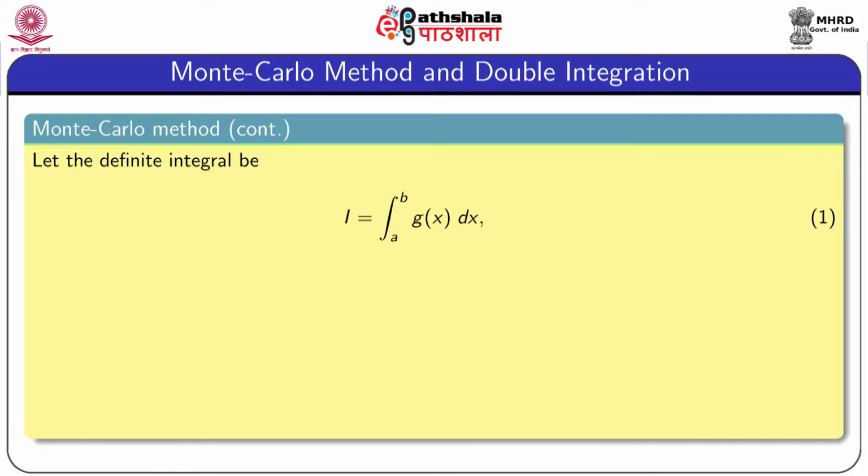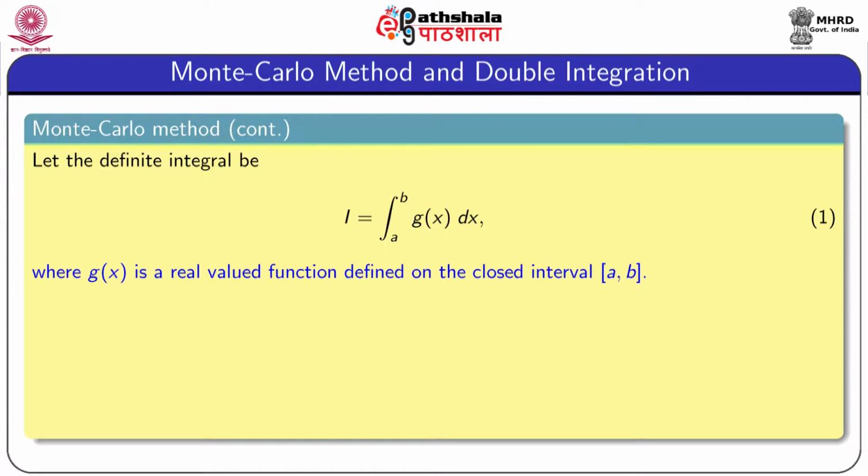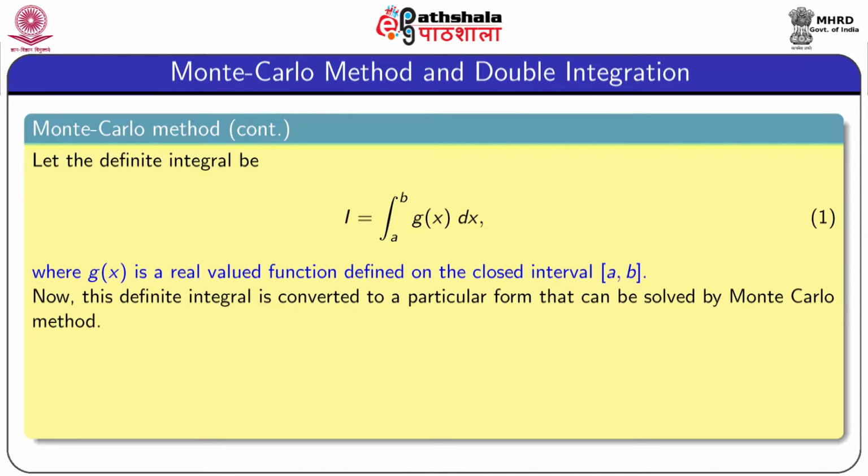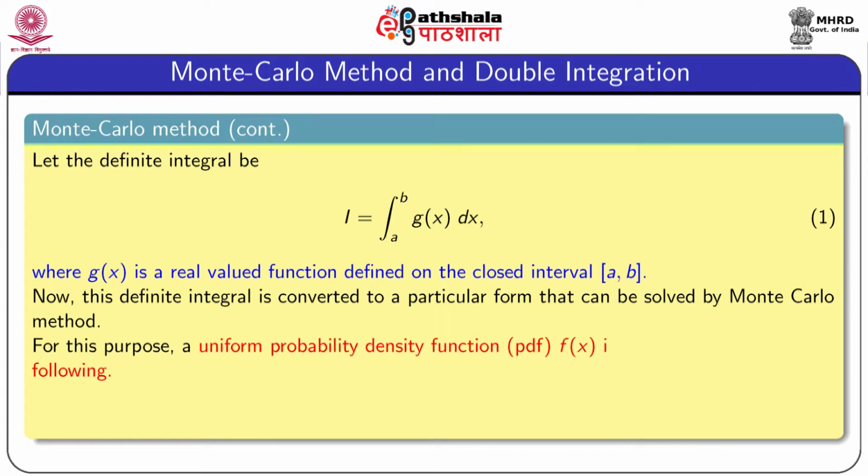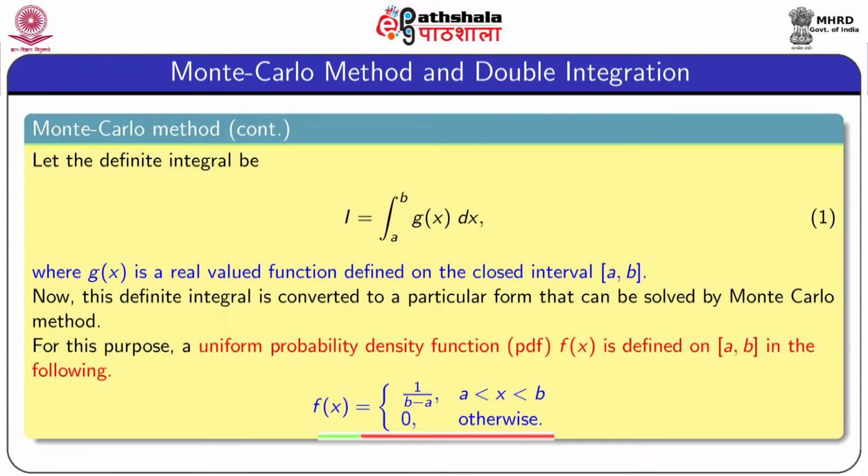Let the definite integral be I equal to integration a to b g(x) dx, where g(x) is the given integrand and it is a real valued function defined on the closed interval [a, b]. Now, this definite integral is converted to a particular form that can be solved by the Monte Carlo method, based on random numbers. For this purpose, a uniform probability density function, in short PDF, f(x) is defined on the closed interval in the following form: f(x) equal to 1 by (b minus a), where x lies between a and b, and 0 otherwise.